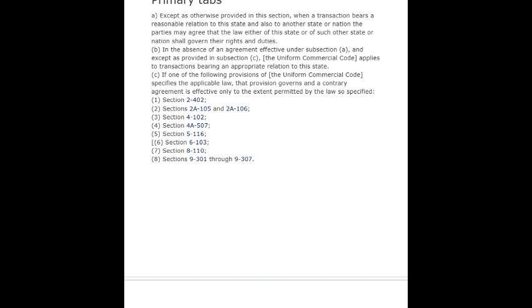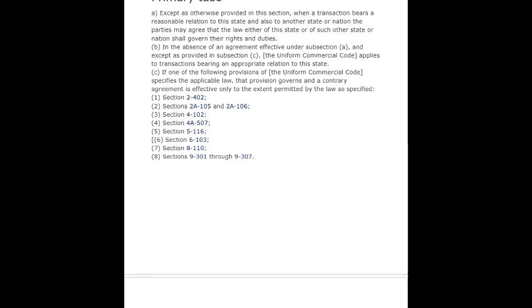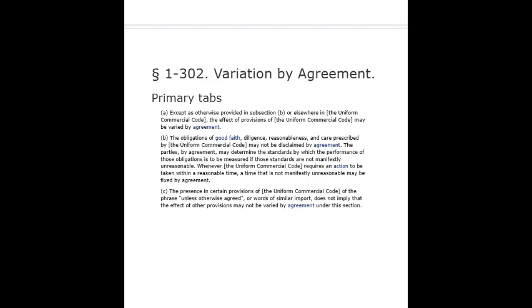1. Section 2-402. 2. Sections 2A-105 and 2A-106. 3. Section 4-102. 4. Section 4A-507. 5. Section 5-116. 6. Section 6-103. 7. Section 8-110. 8. Sections 9-301 through 9-307.